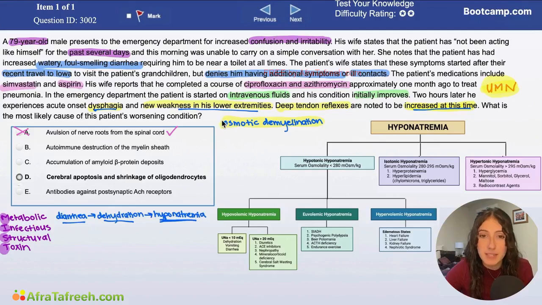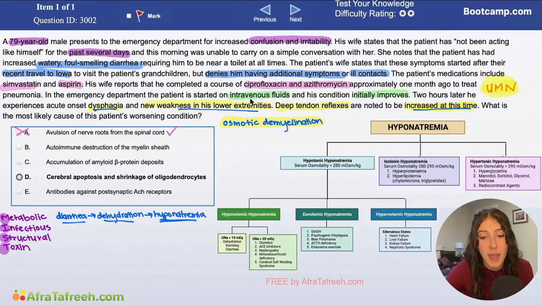However, it doesn't really make sense with the time course. Guillain-Barré syndrome is very gradual. It does not just appear within 2 hours. Additionally, it's usually associated with more peripheral nerves, so the deep tendon reflexes shouldn't really be increased. There are a lot of variants, so that's not 100% a great indicator, but it makes it a little bit